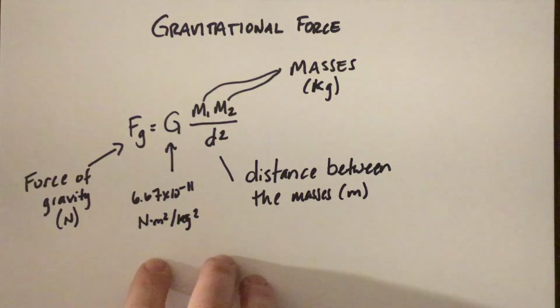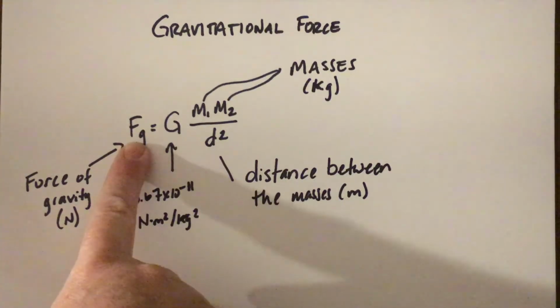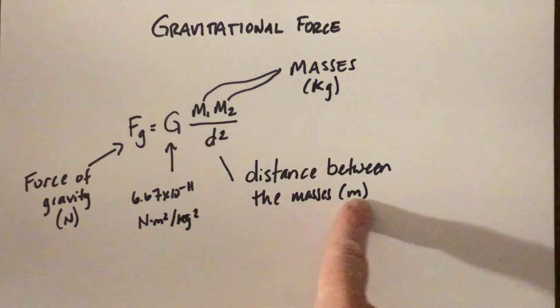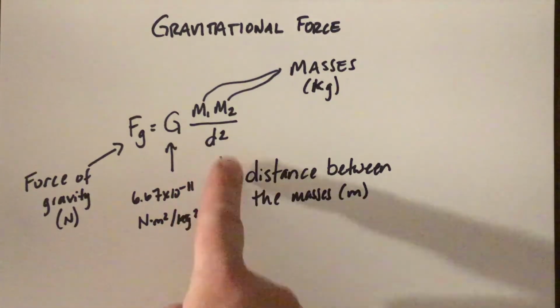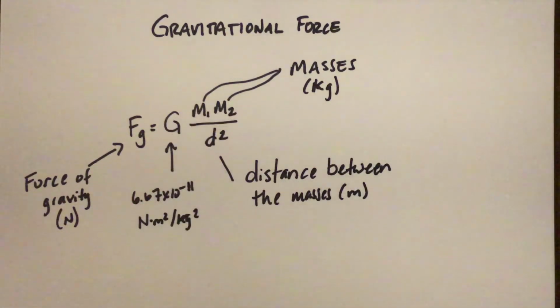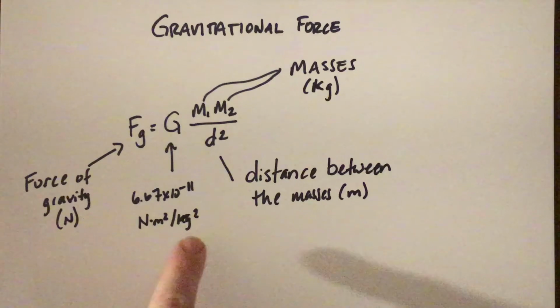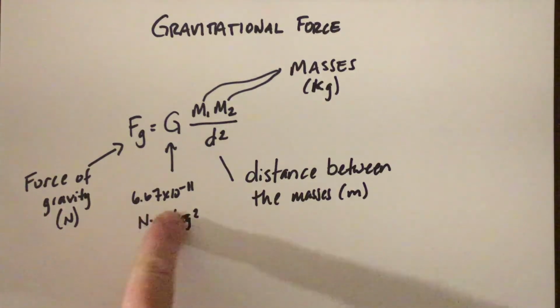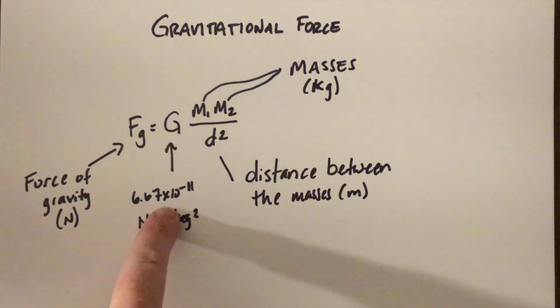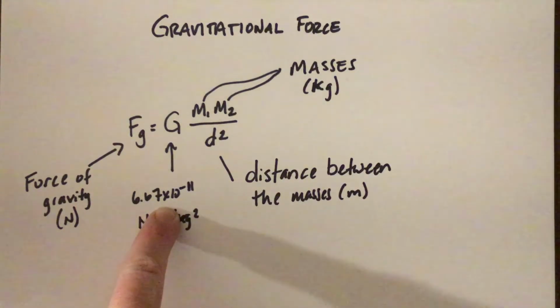So in this situation, you want newtons because forces are measured in newtons. The meters squared here is on the top of the fraction, and it cancels out the meters squared from the d squared. And then our kilograms squared cancels out the kilograms squared that we have up top. And so you won't need to reproduce this big mess of units here, but this number you'll need to have in your calculations. And we'll look at that when you look at the calculations.